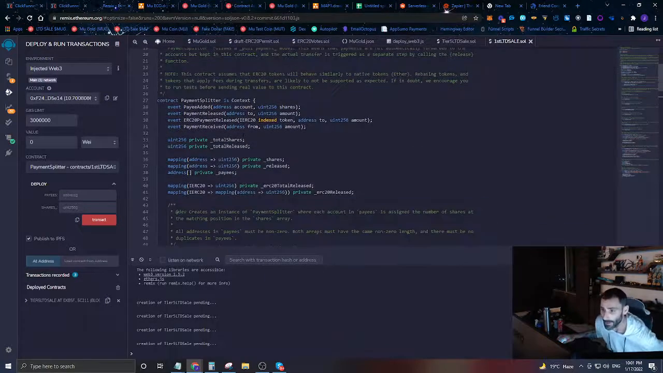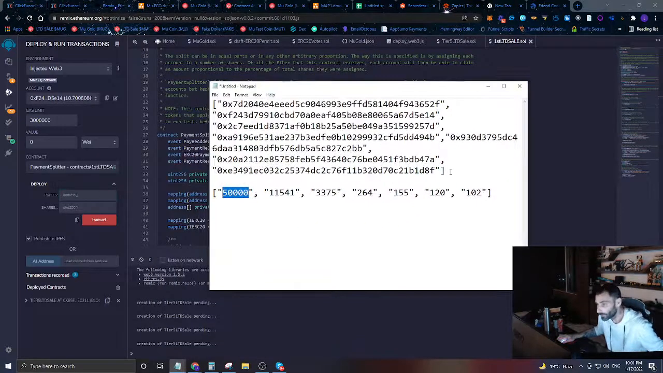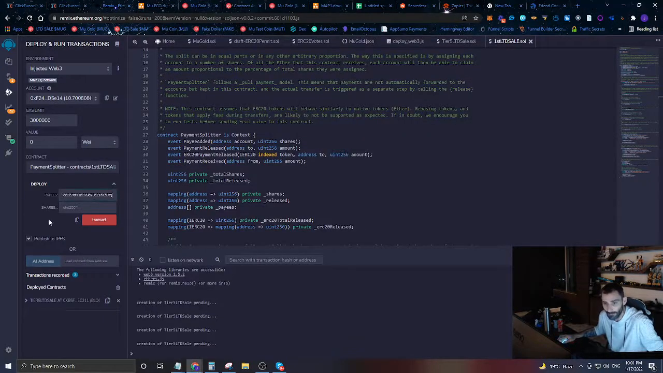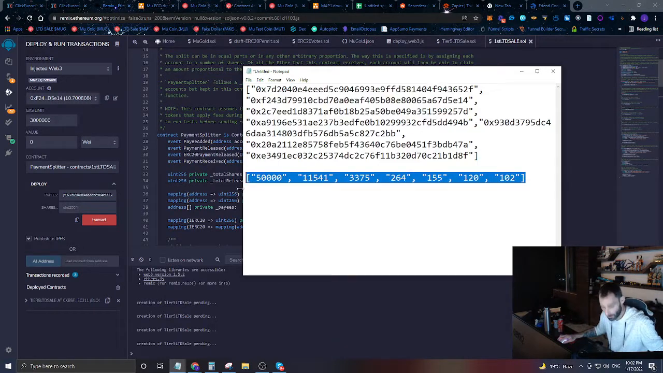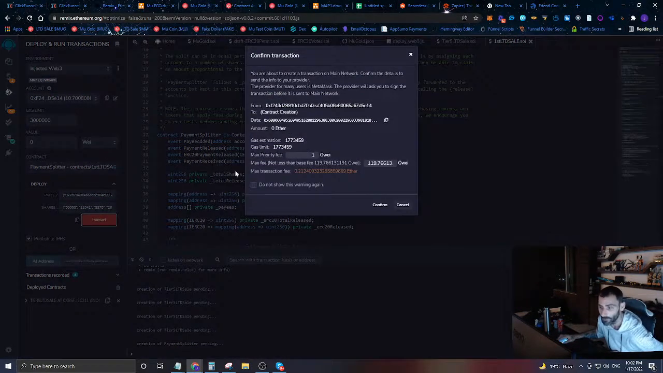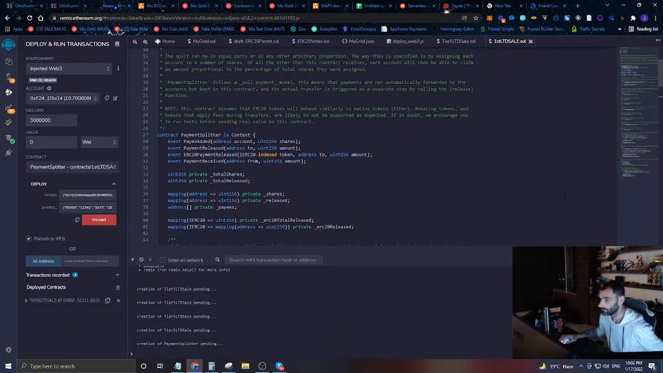So we're going to take that payment splitting contract, and we're going to give it this information when we deploy it. We're going to give it who the people are that we're going to pay, and we're going to give it the shares. How much are we going to pay each person? What percentage of payment is each person going to get? We're going to take these shares, throw them inside there, and then hit transact. We're going to hit confirm, and we're going to hit confirm.